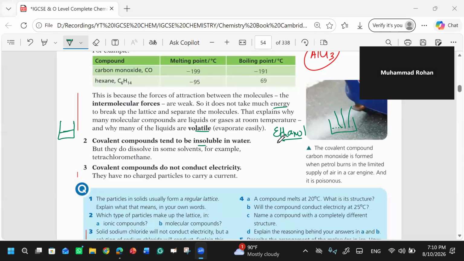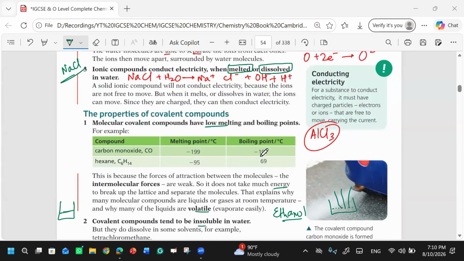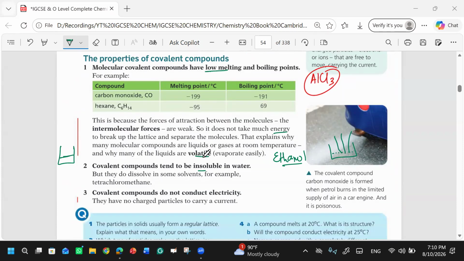We were discussing some of the features of covalent compounds, comparing covalent and ionic compounds. The last point we have discussed is about their interaction. The forces are very weak in them. They have weak intermolecular forces. That's why their melting and boiling points are very low, and that's why some of the liquids are volatile. They can easily evaporate, even at room temperature.